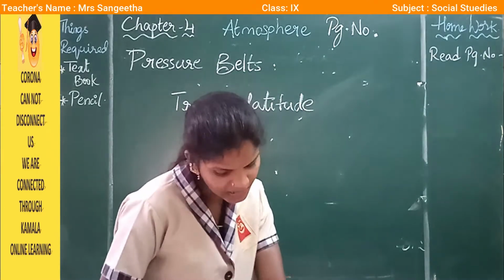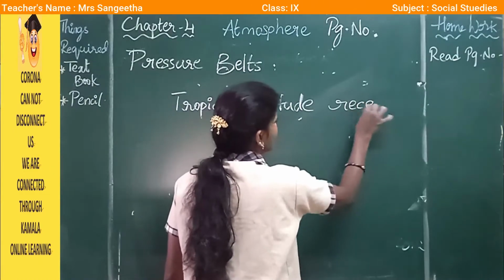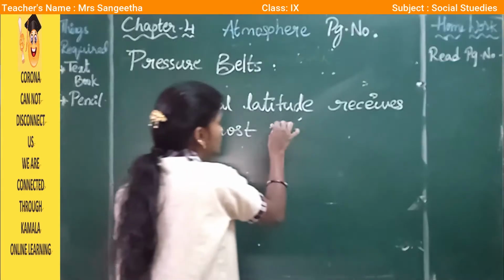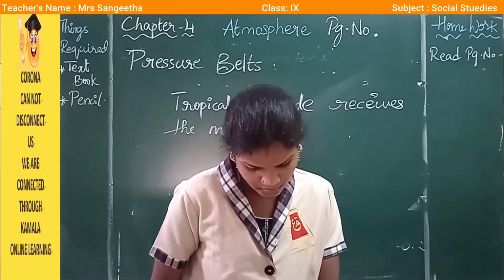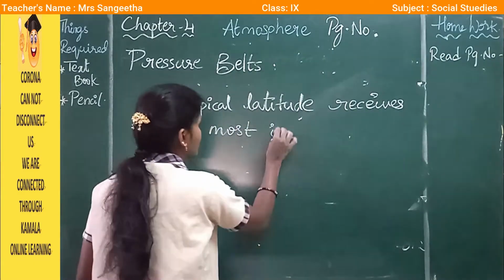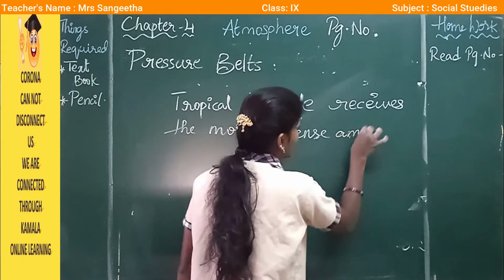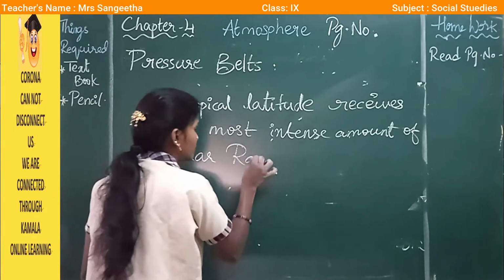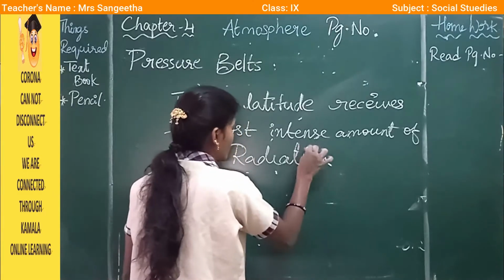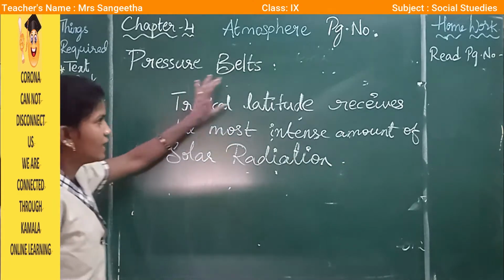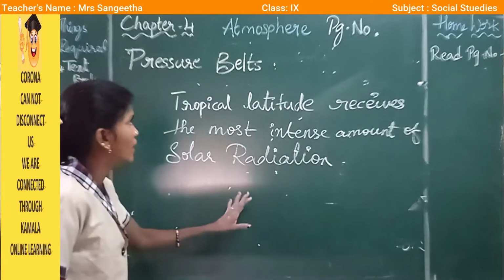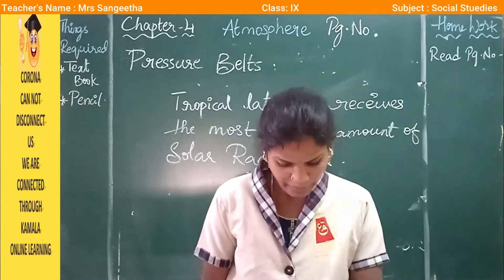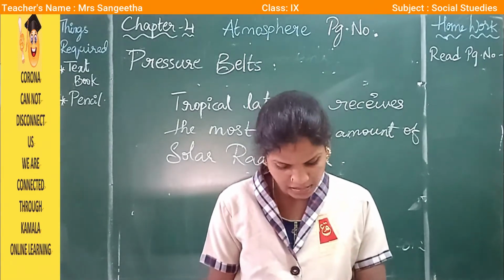Tropical latitude receives the most intense amount of solar radiation in the pressure belts and is hotter than temperate or polar latitudes that receive less intense solar radiation.